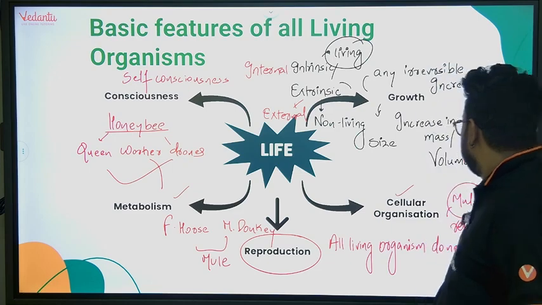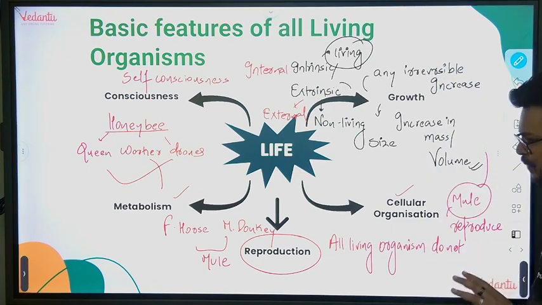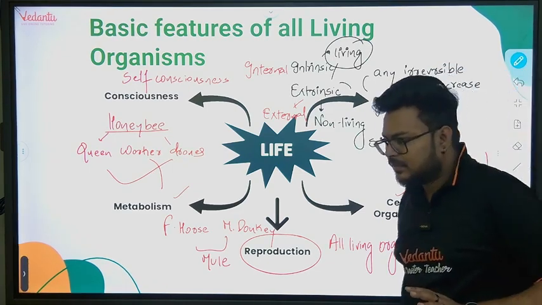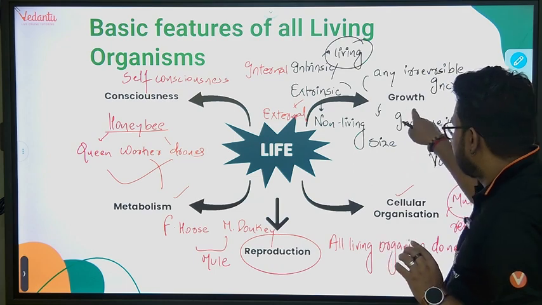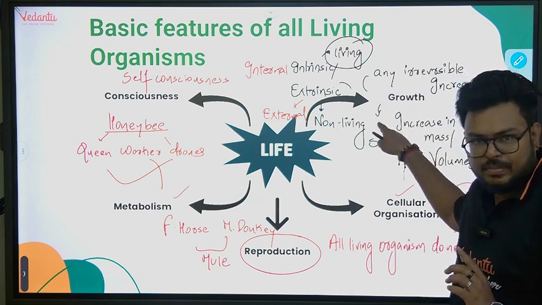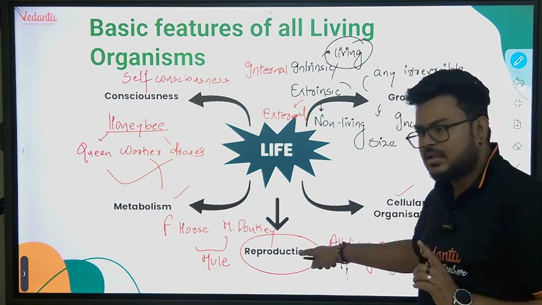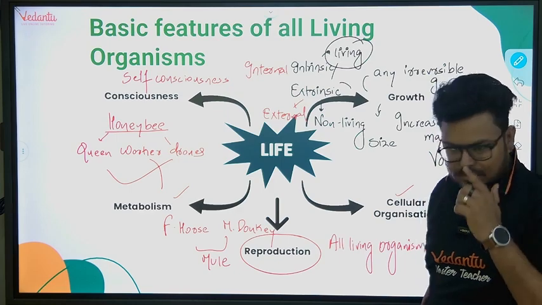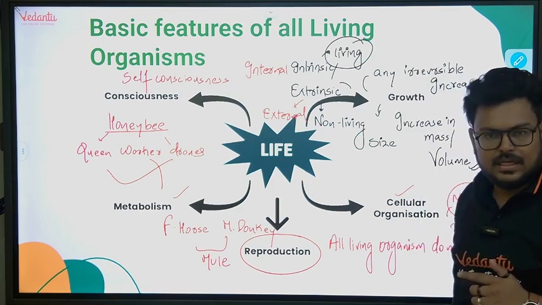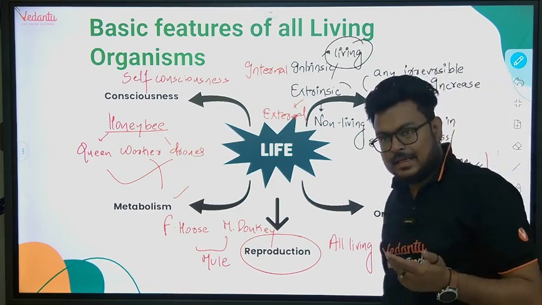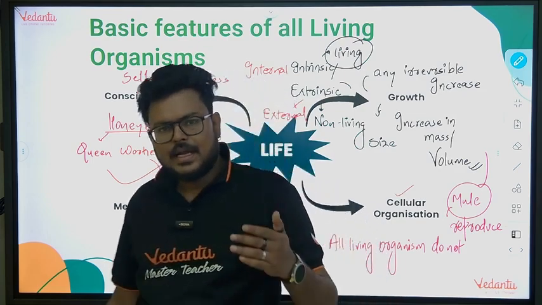So, the basic points I told you up to right now. First, growth is not a defining property of a living organism. Reproduction is also not a defining property of a living organism. Twin characteristics of growth are increase in mass and increase in cell number.